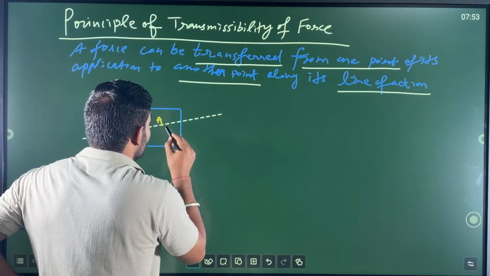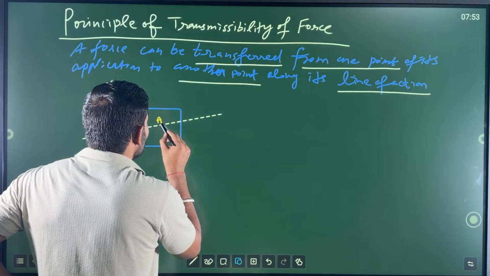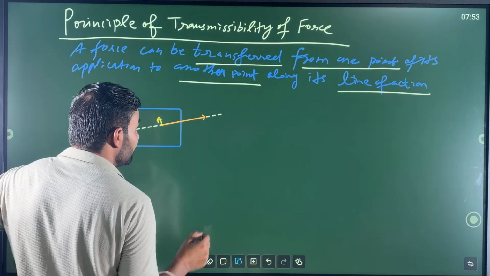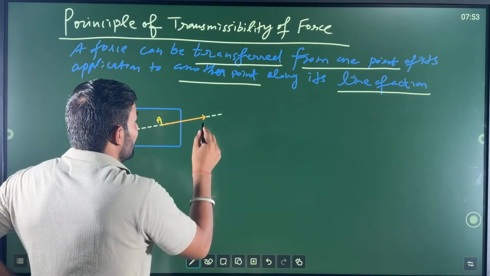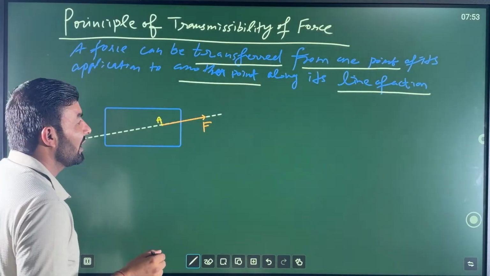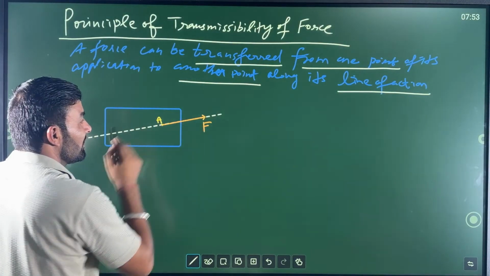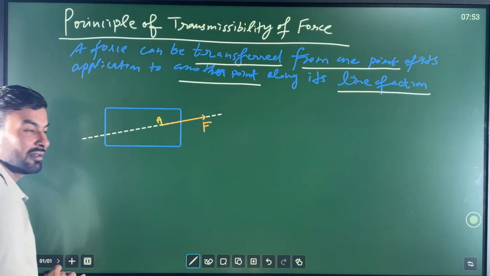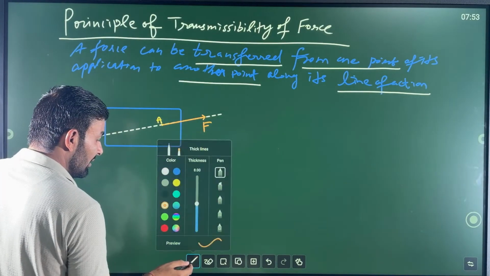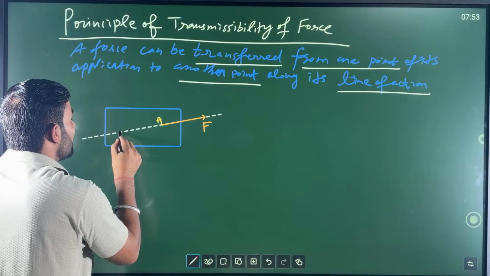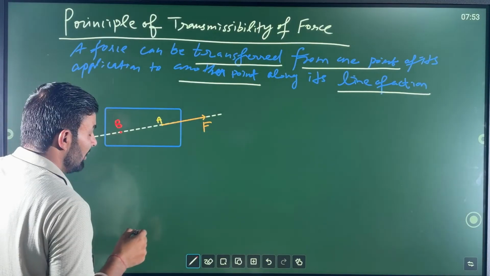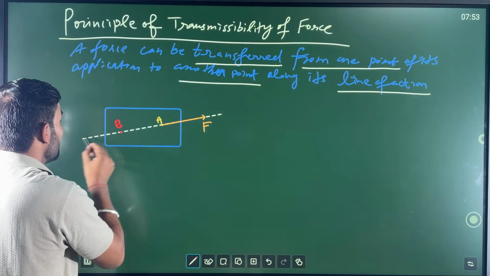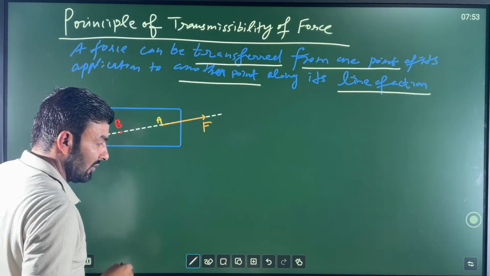Let us suppose there is a force acting along this, and let us suppose this is F. So now what we can do, we can transfer this force which is acting at point A on its line of action somewhere else. Let us take another point, the B point. So we can transmit this force from point A to point B along this line of action of force F. Very important.